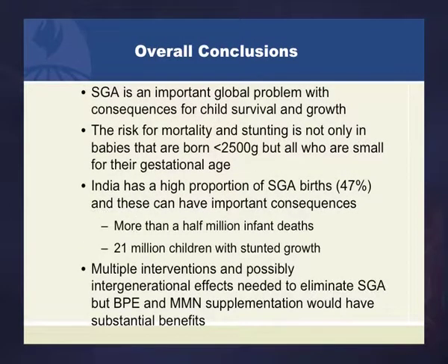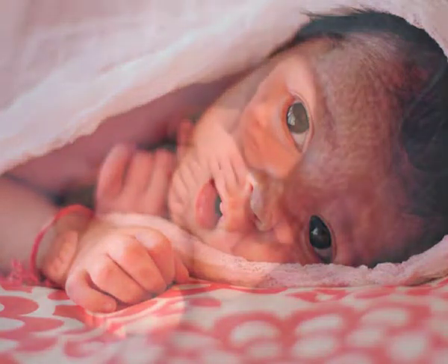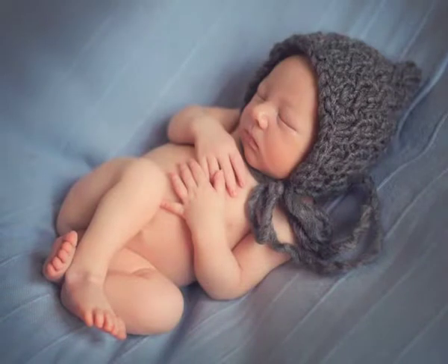The overall conclusions I would give then are that SGA is a very important global problem. It has consequences for child survival and for growth and for stunting particularly. The risk of mortality and stunting is not only in babies who are born less than 2,500 grams, but includes all those who are small for gestational age.